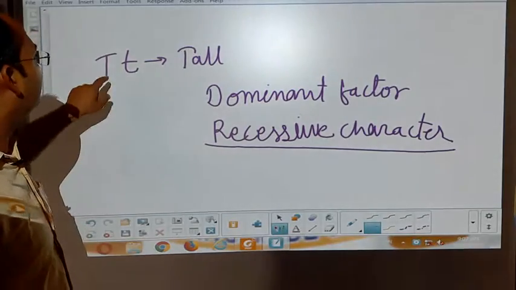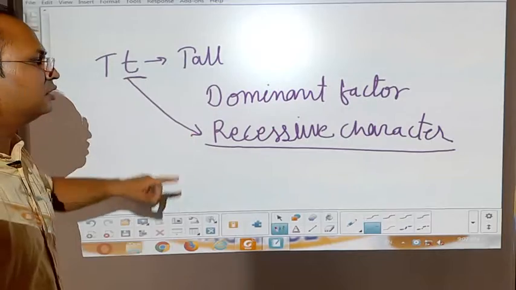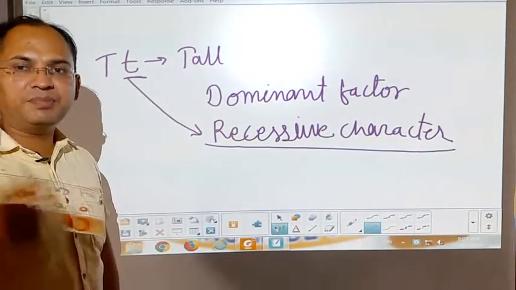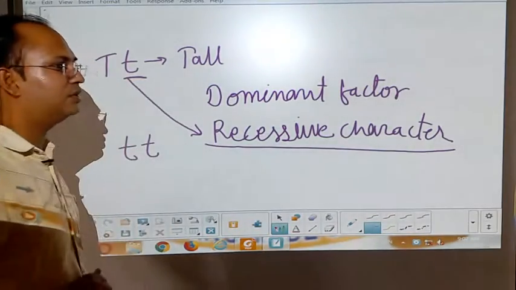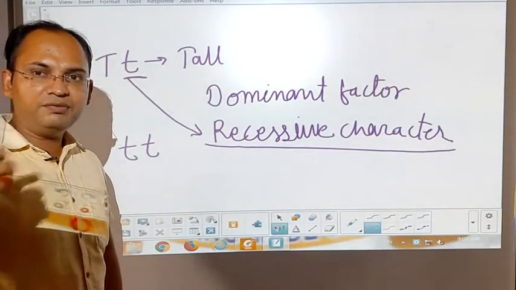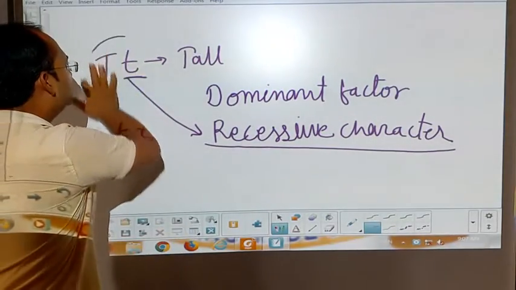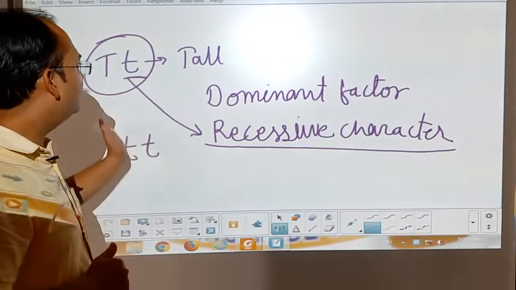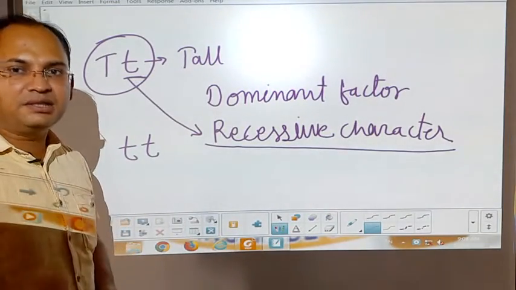Here we have seen that when the factor of the recessive character is present alone, then it will express itself in the form of small t, and whenever it is present with the dominant character, one of the factors being dominant along with the recessive, then the dominant character will suppress the recessive character and it will express itself, the dominant character and not the recessive character.